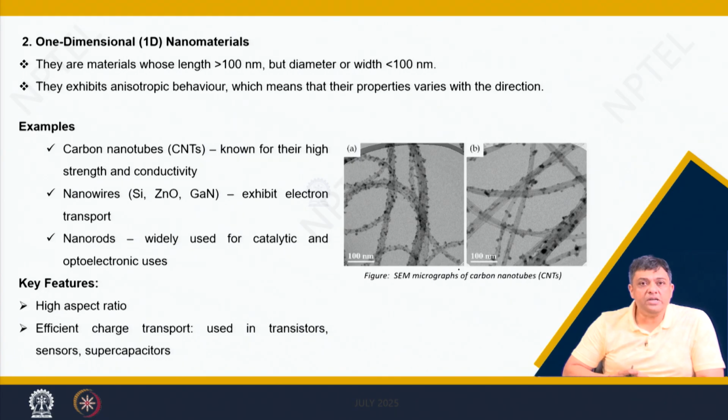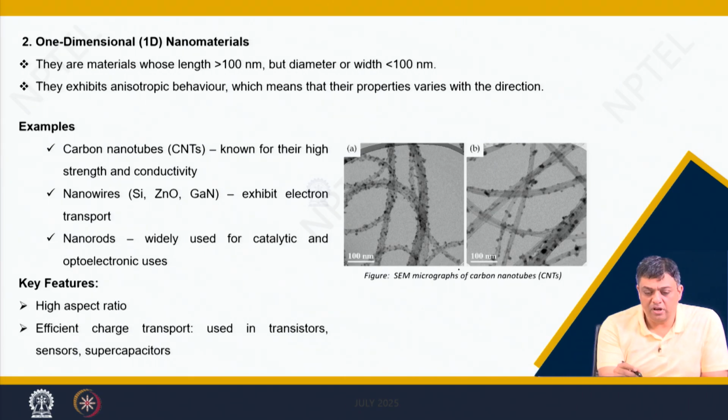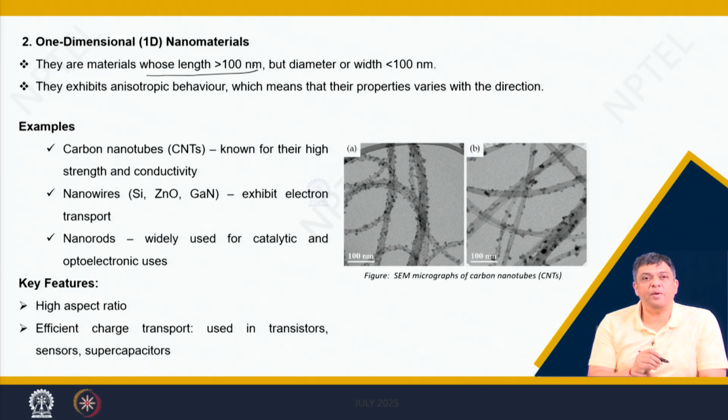Now, you have one dimensional nanostructures. These are particles where one of the axes is more than 100 nanometers, but the other 2 are confined. For example, materials where the length may be more than 100 nanometers, but the diameter and width are less than 100 nanometers.